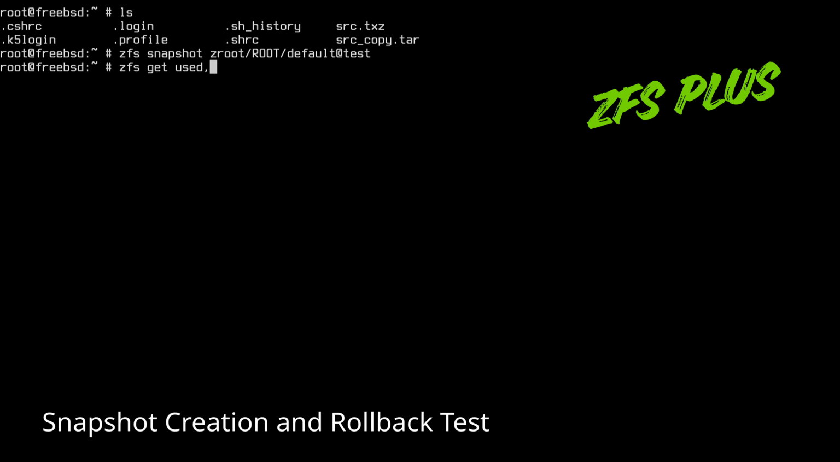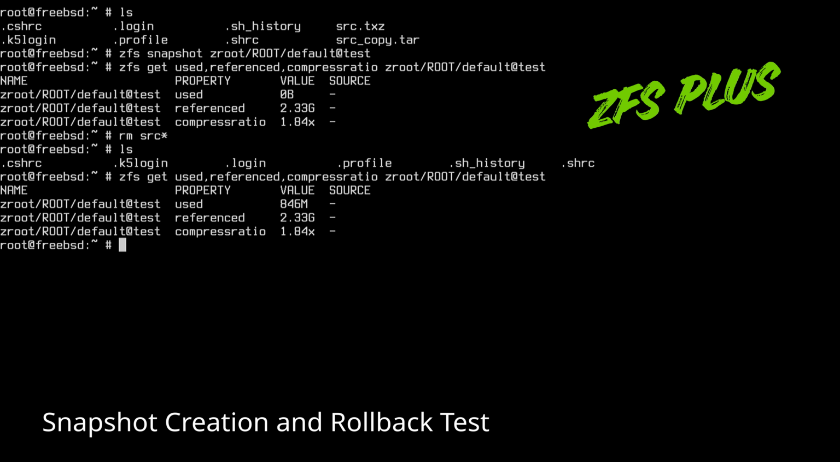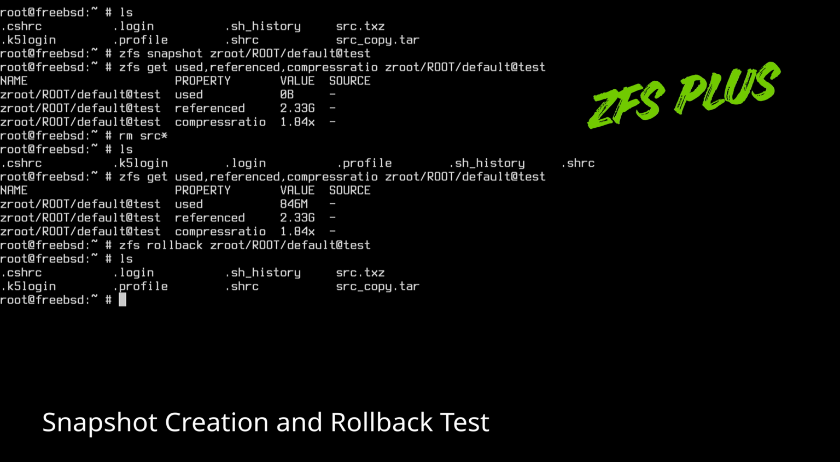We use the zfs get command to view the storage data and the exact compression ratio used. This snapshot is referencing 2.33 GB, and one of the most important features is the compression ratio nearly cut in half. We delete the two downloaded source files, check that they are gone, and looking at the snapshot data, we see they are still there. We roll back the snapshot, check the directory, and the files are there again, instantaneously.